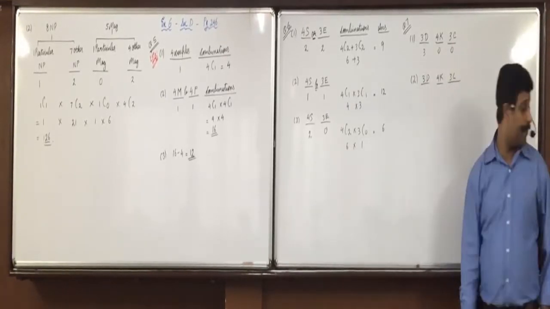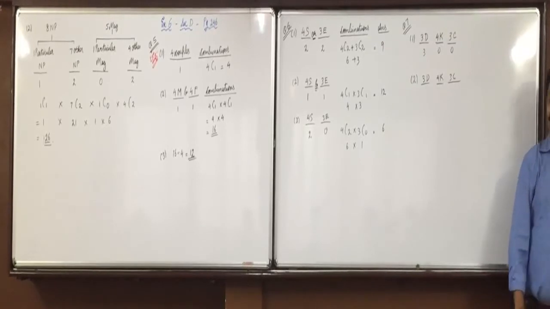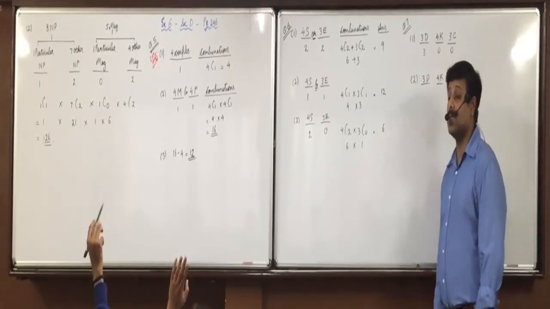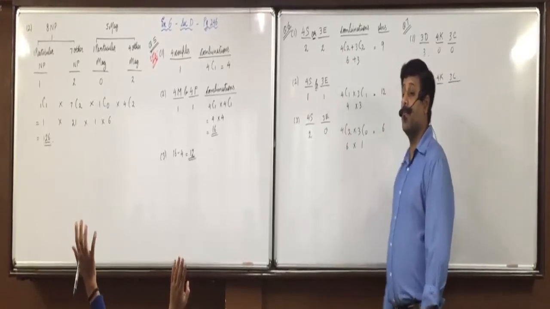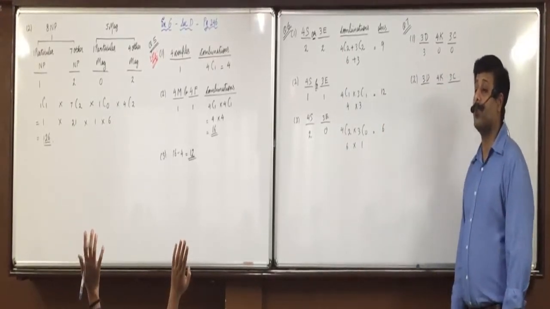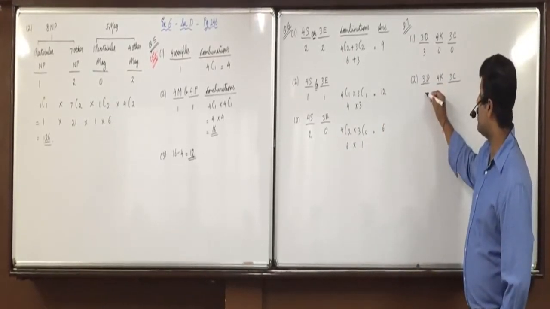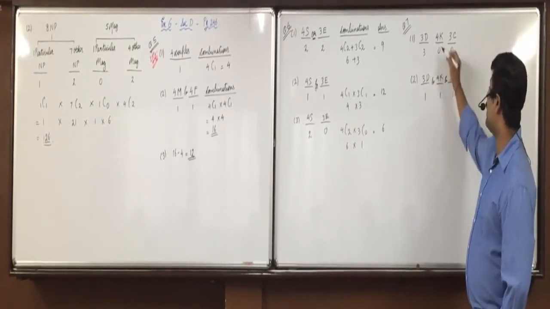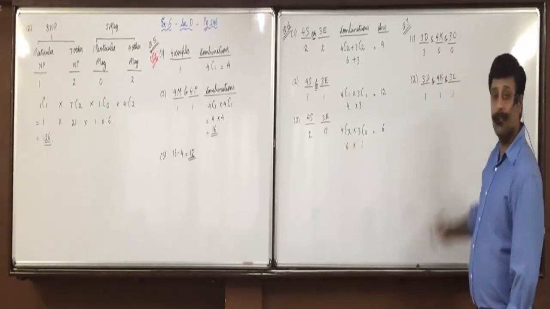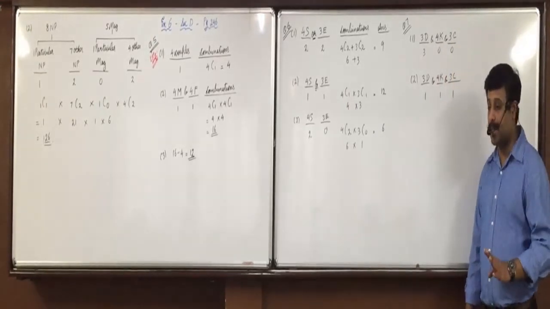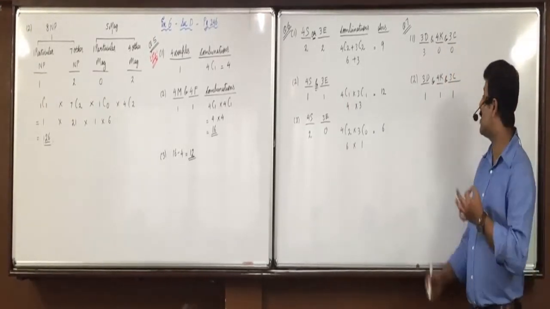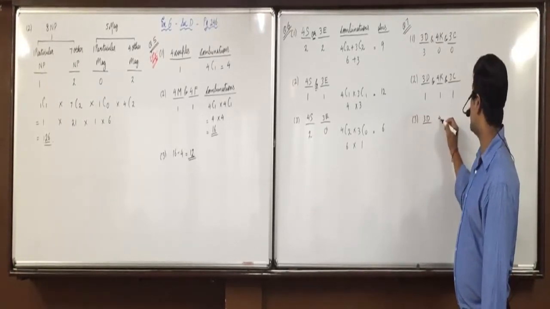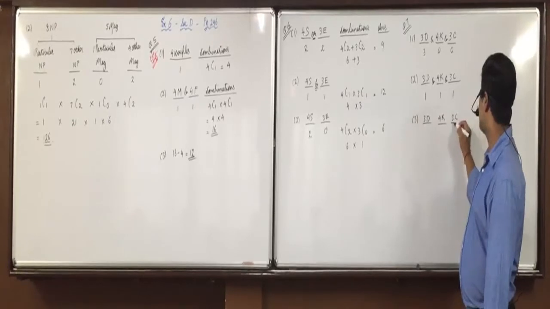Second option, all are different toys. Vanchika, all are different toys. Yes, all are different toys means 1 doll and 1 kitchen set and 1 car. So all will be different and 3 will be selected means 3C1 into 4C1 into 3C1. Again 3 dolls, 4 kitchen sets, 3 cars.